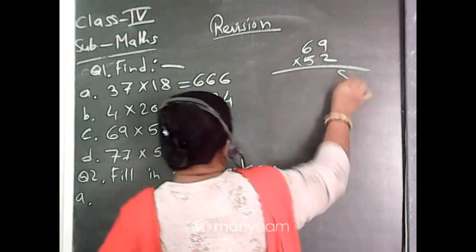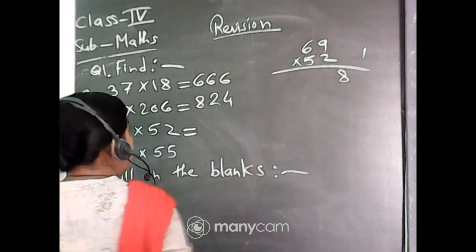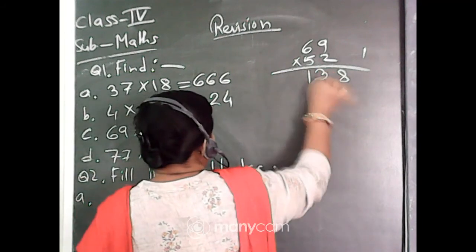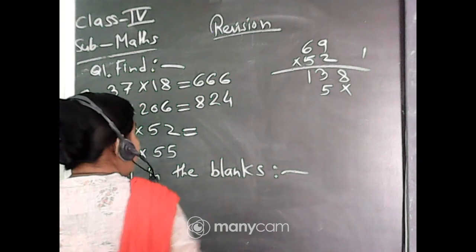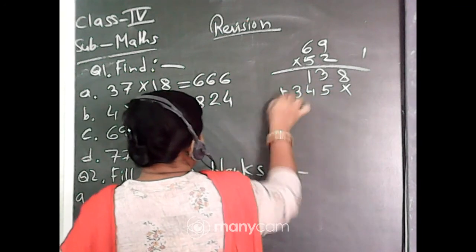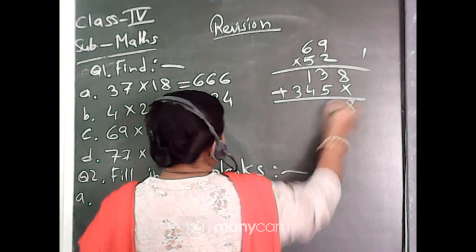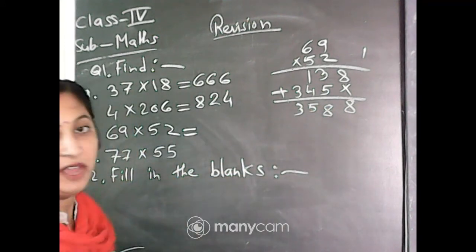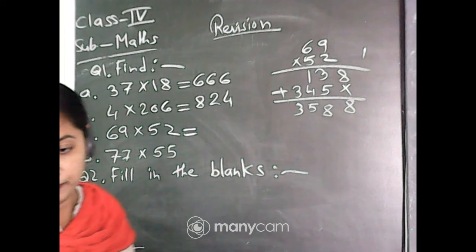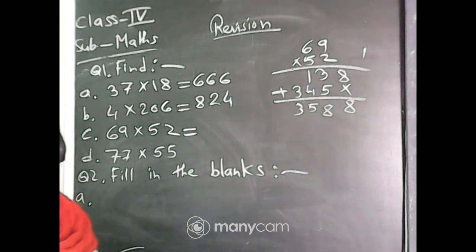2 nines are 18, carry 1. 2 6s are 12, plus 1, 13. Now 5 nines are 45, carry 4. 5 6s are 30, plus 4 is 34. When you add, it is 8, 8, 5 and 3. That is 3588.